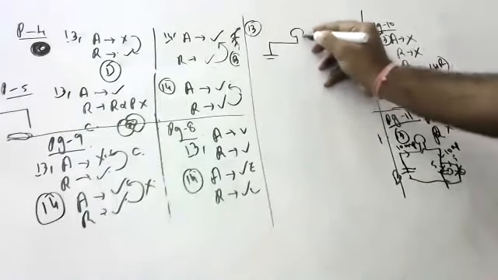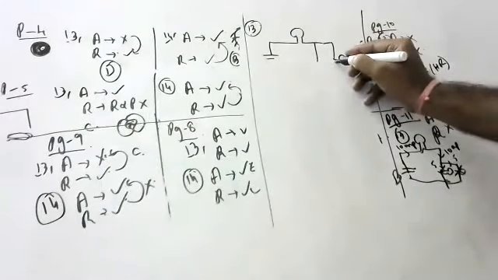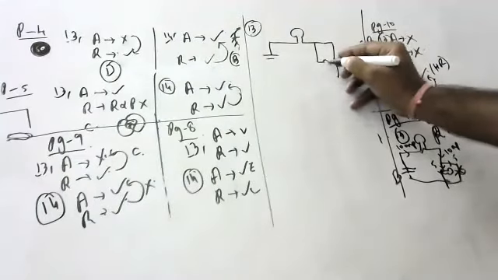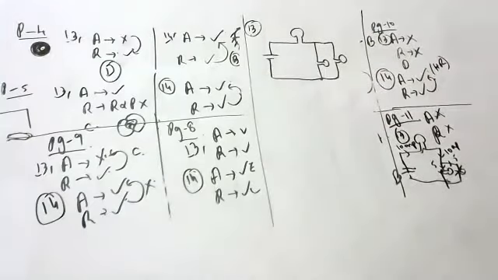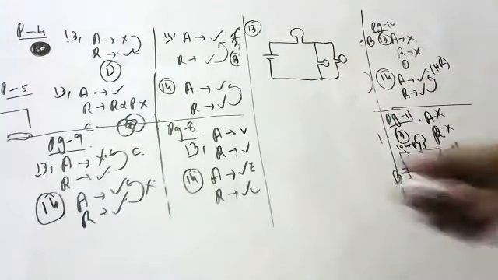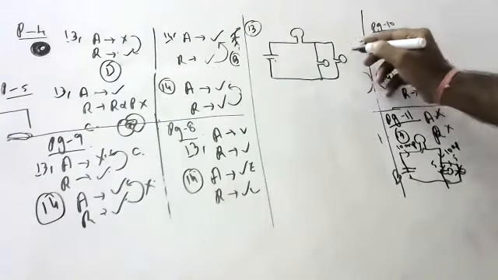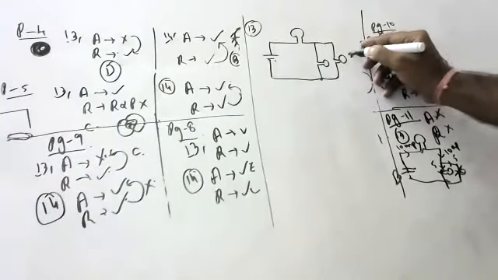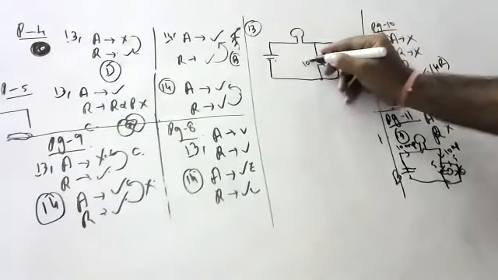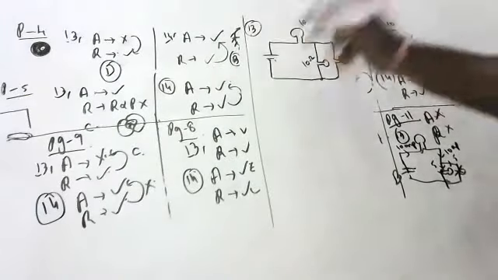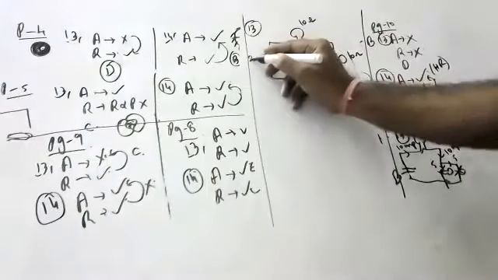So this is like this, children. Let us take this as 10 ohms, this is 10 ohms, and this is also 10 ohms, and let me say this is 30 volts.